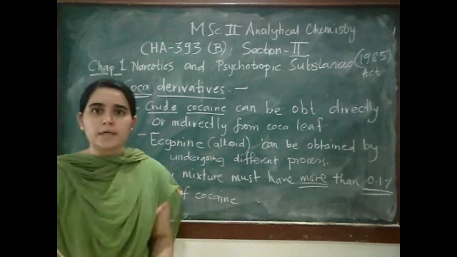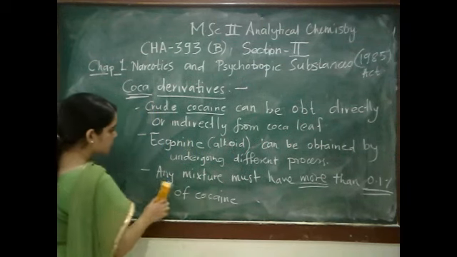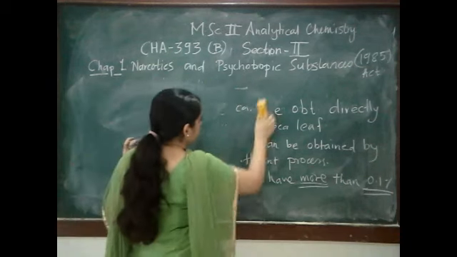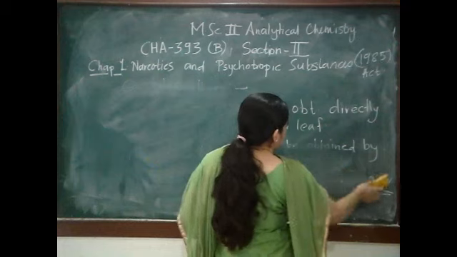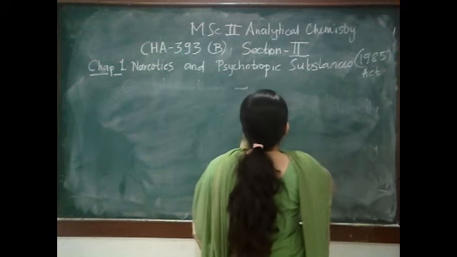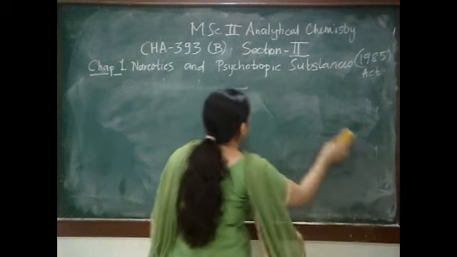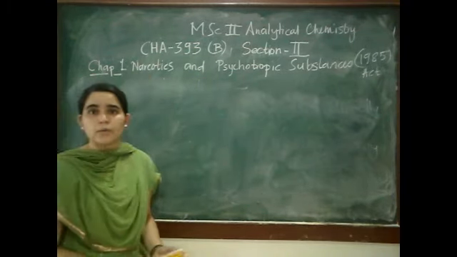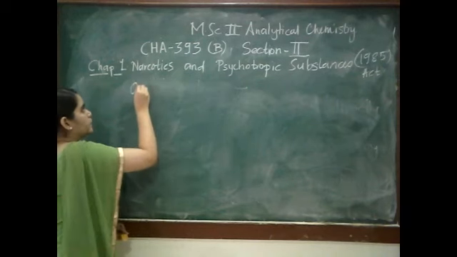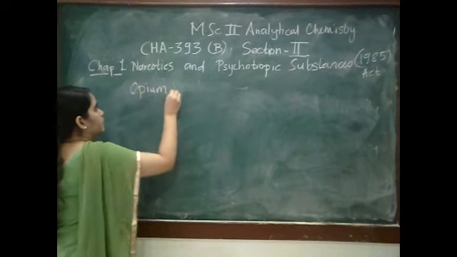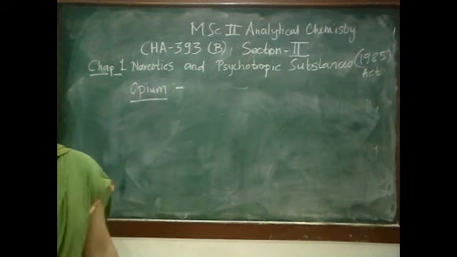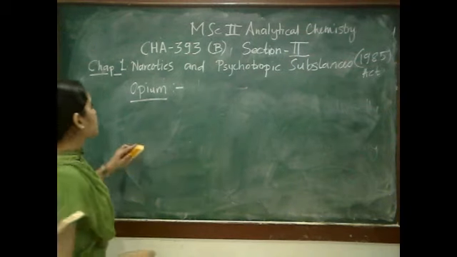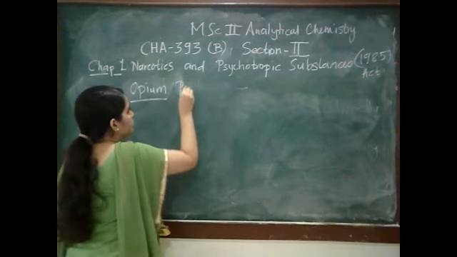The next point is opium. That is another kind of drug, a narcotic, which is very harmful for the human body. But what is this opium? Which plant does it belong to? We are going to see it now. Opium. This is opium poppy.